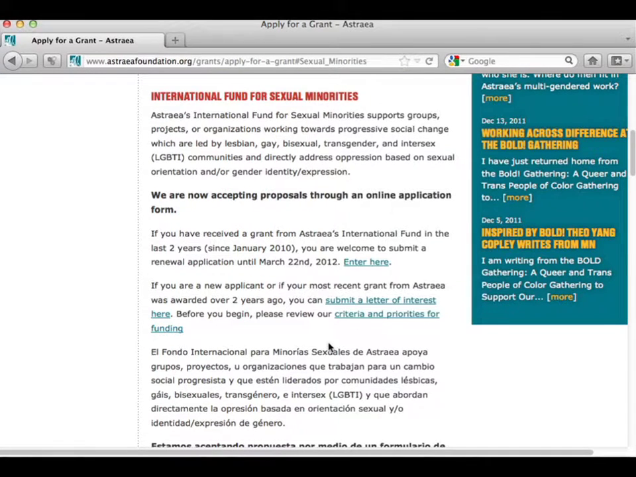If you have received a grant from Astrea's International Fund in the last 2 years, since January 2010, you're welcome to submit a renewal application. If you're a new applicant or if your most recent grant from Astrea was awarded over 2 years ago, please submit a letter of interest. Before you begin, please make sure that you review our criteria and priorities for funding to make sure your organization is eligible to apply.